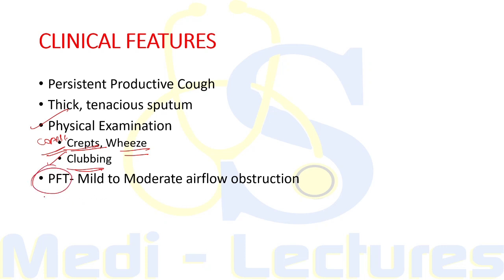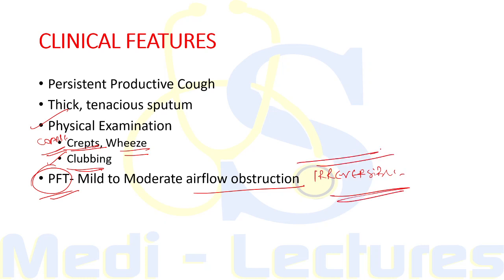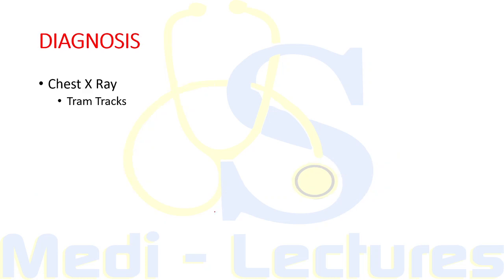When we do the pulmonary function testing, there is mild to moderate airflow obstruction which is irreversible, similar to COPD patients. So this is irreversible, similar to chronic obstructive pulmonary disease. Now when we come to diagnosis of this patient, it is usually based on the presentation with persistent chronic cough and sputum production accompanied with consistent radiographic features.